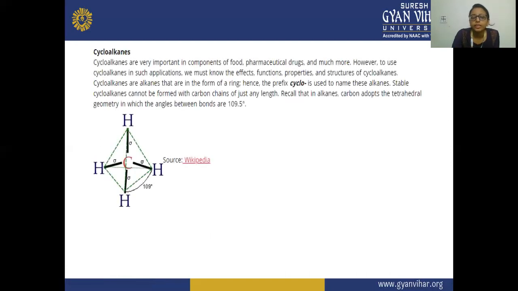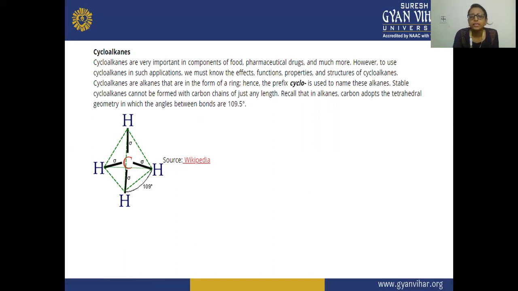Next are the cycloalkanes. Cycloalkanes are in a cyclic structure, and these are very important components of food, pharmaceutical drugs, and much more. So these cycloalkanes are very important in the food industry and in pharmaceutical drugs. However, to use cycloalkanes in such applications, we must know the effect, function, properties, and structure of cycloalkanes.